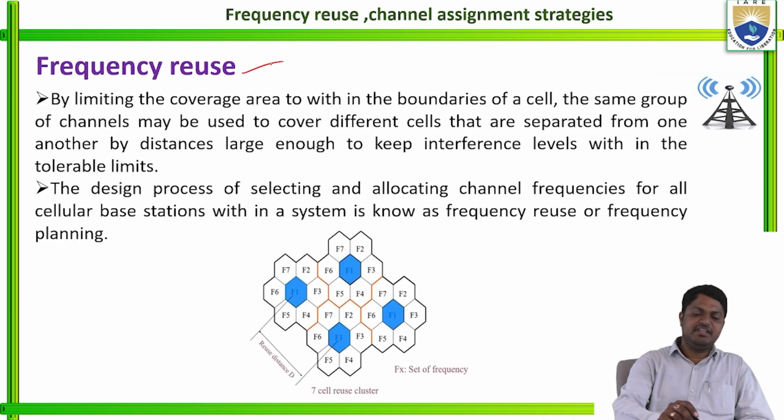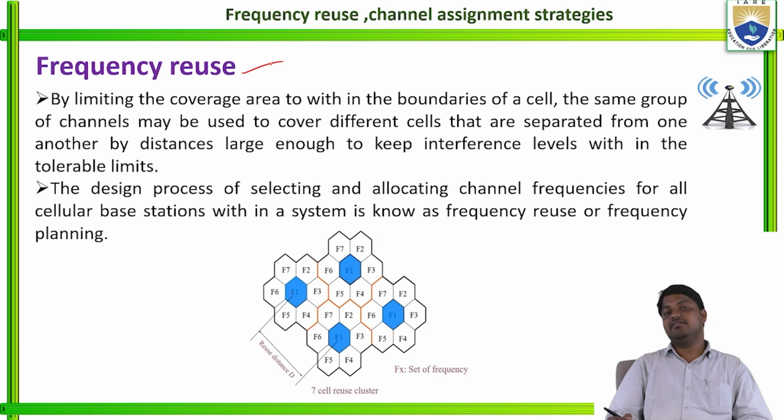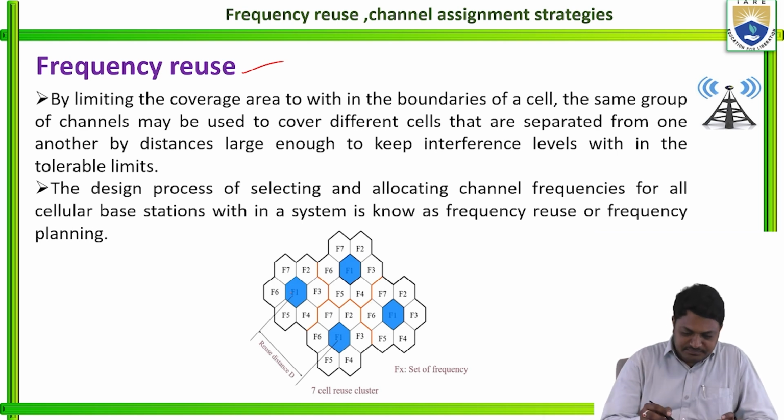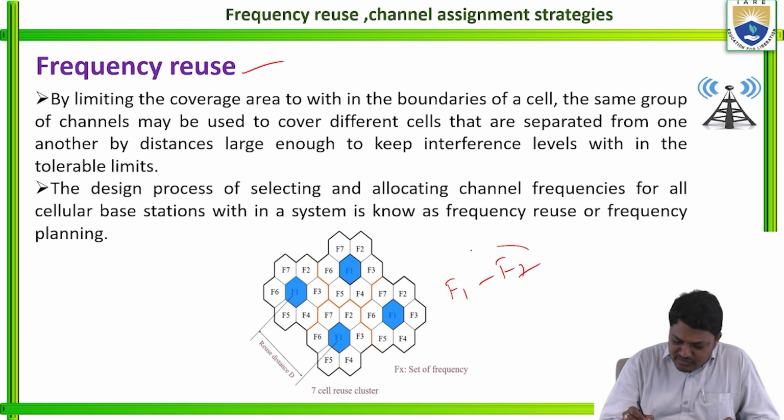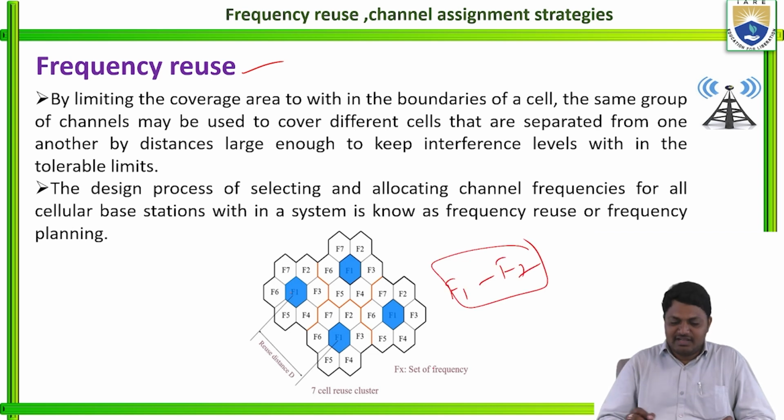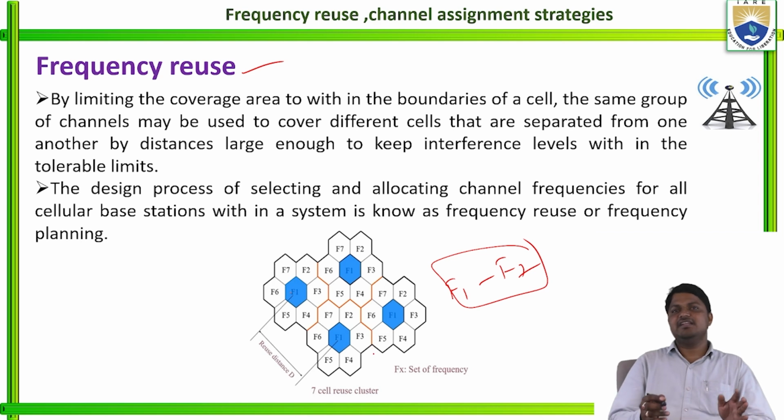And the next one is the frequency reuse pattern. So what is the frequency reuse pattern? Here the frequency reuse pattern happens in the cell splitting process. In each cell, different frequencies are available. See here, for example, F1 to F7 are different. So here a number of cells are available. This is the 7 cell reuse cluster.